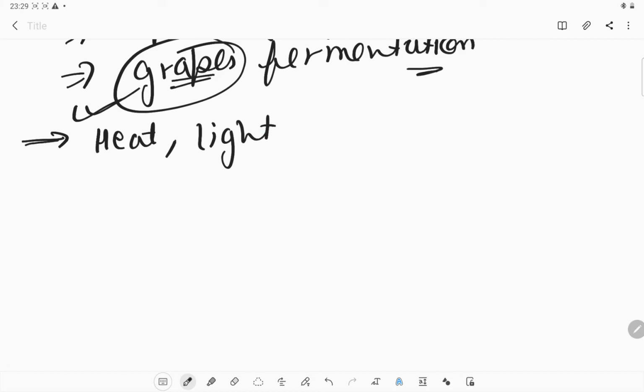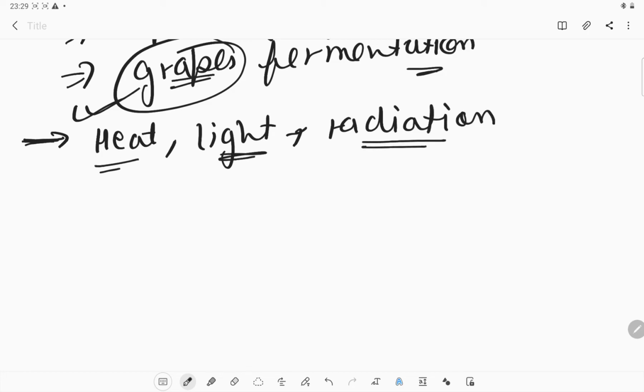Okay, so if a solution or a substance is producing heat, light, or any other radiation, as well as if it is absorbing any of this heat, light, or radiation, that change is known as a chemical change.